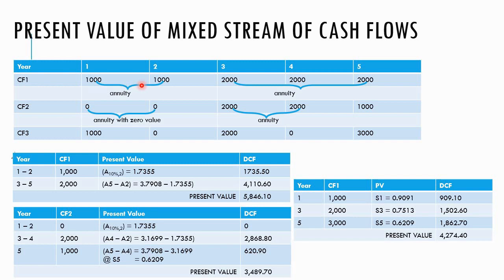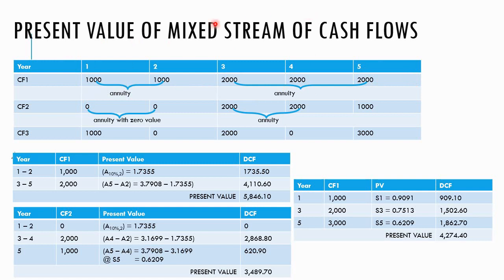So we call this a mixed stream of cash flow. For example, for cash flow number 1 here, year 1 we deposit 1,000, year 2 we deposit 1,000, year 3 we deposit 2,000, year 4 we deposit 2,000, year 5 we deposit 2,000. We can see here the cash flows are consecutive, but they are not even: 1,000, 1,000, 2,000. So we cannot use annuity for the 5 years cash flow.